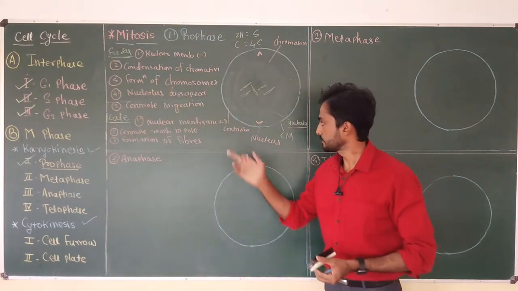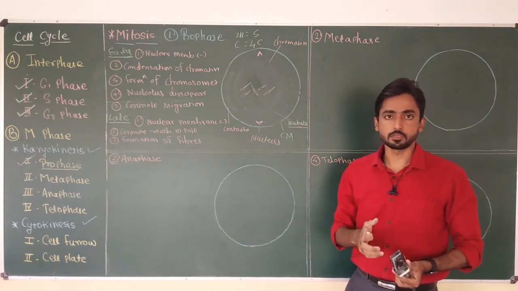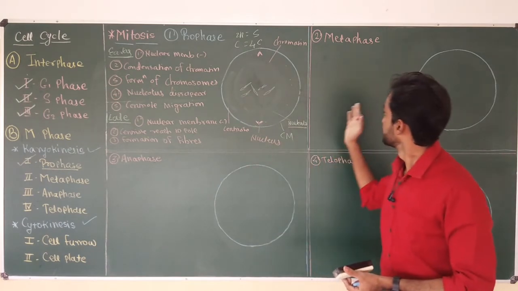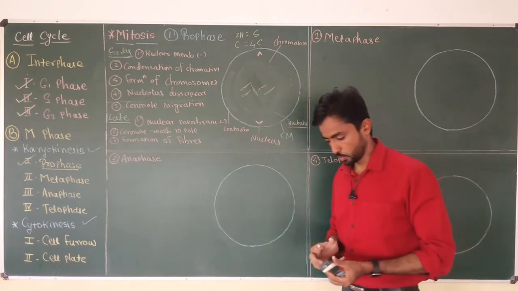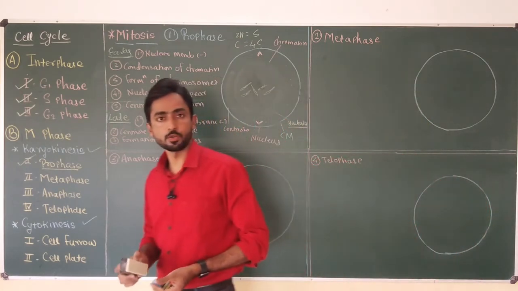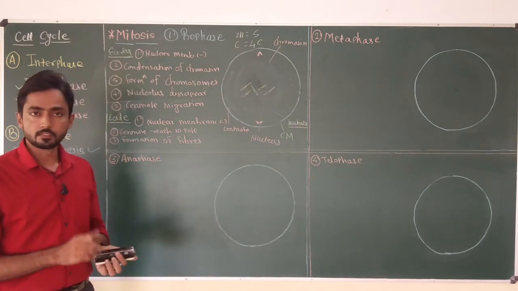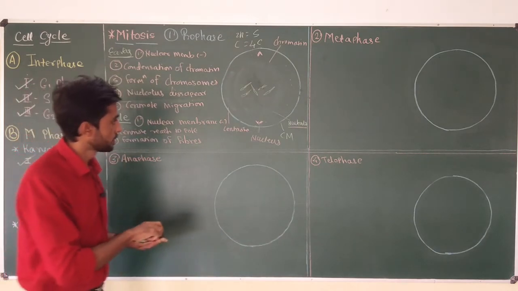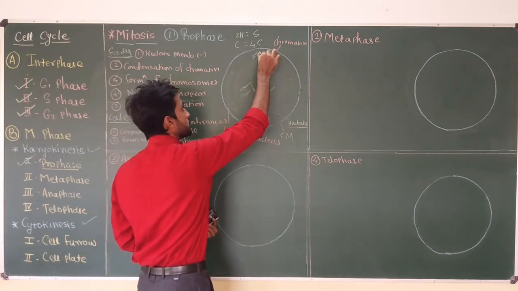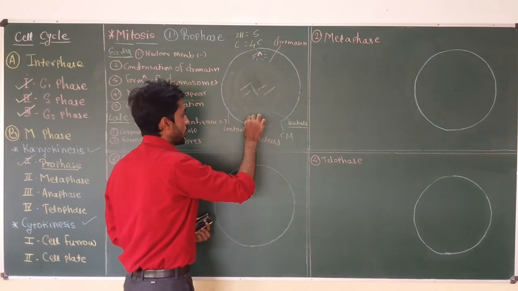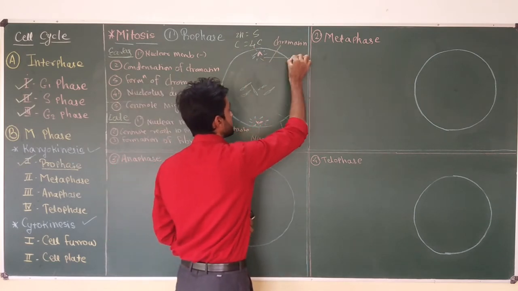Why? What is the need of these fibers? These fibers are required during the metaphase and anaphase. Two different types of fibers are produced at the time of late prophase. Some short fibers are produced by the centriole, and these short fibers are called astral rays.